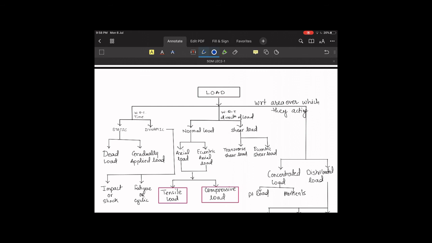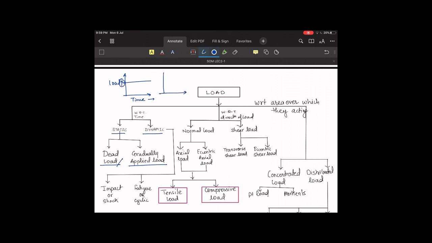Types of load are defined with respect to time, meaning depending on how the load changes with time. One is static, the second is dynamic. Static is further divided into dead load and gradually applied load. Let's say the load is constant throughout the working cycle. Let's assume that the load is P and it is constant throughout the working time. So it will be a dead load condition.